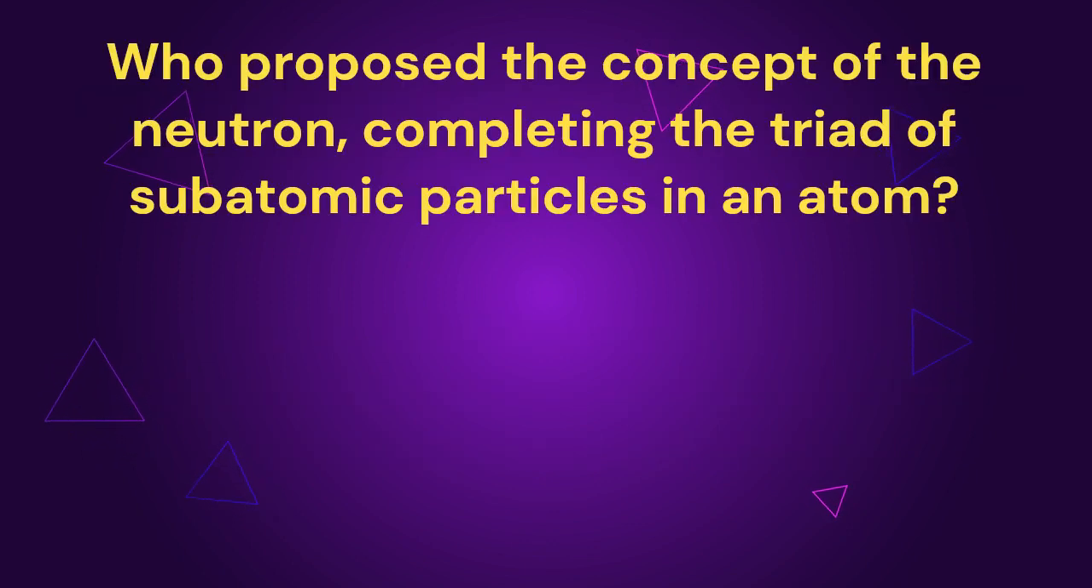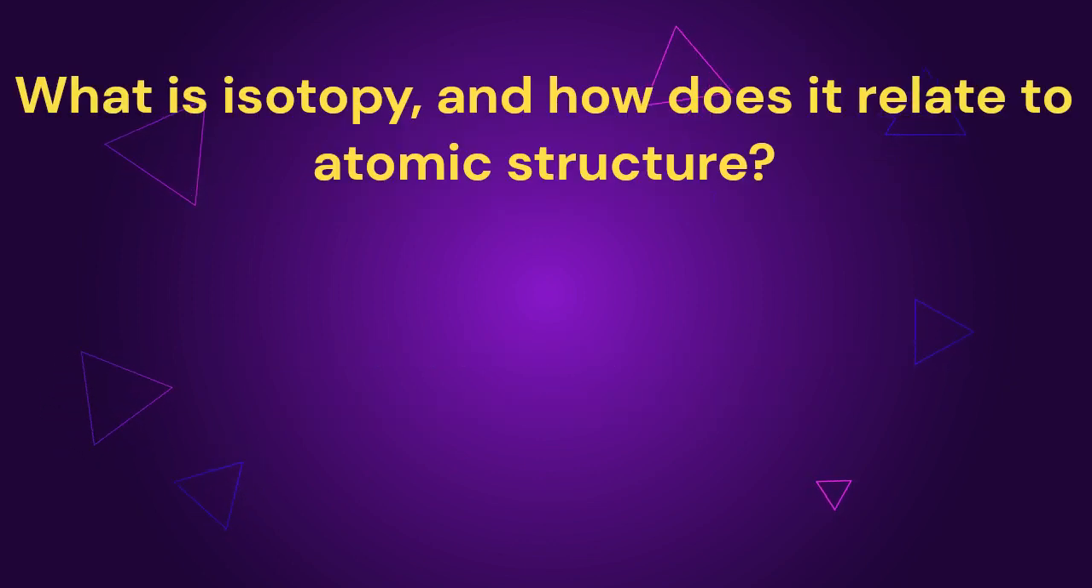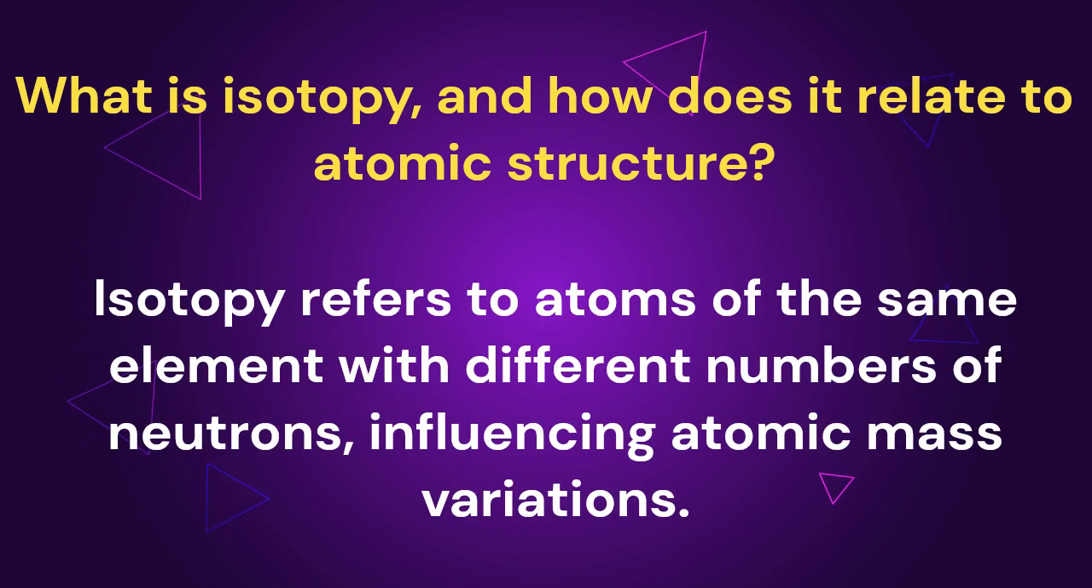Who proposed the concept of the neutron, completing the triad of subatomic particles in an atom? James Chadwick proposed the concept of the neutron. What is isotopy, and how does it relate to atomic structure? Isotopy refers to atoms of the same element with different numbers of neutrons, influencing atomic mass variations.